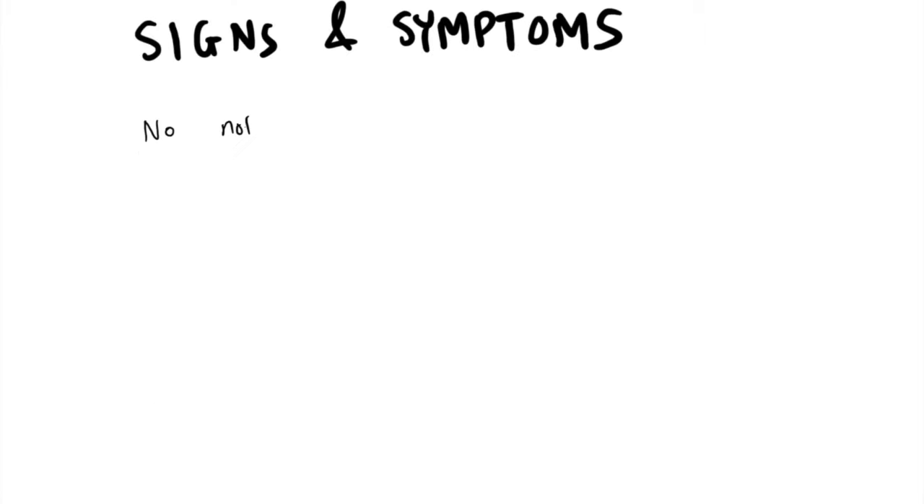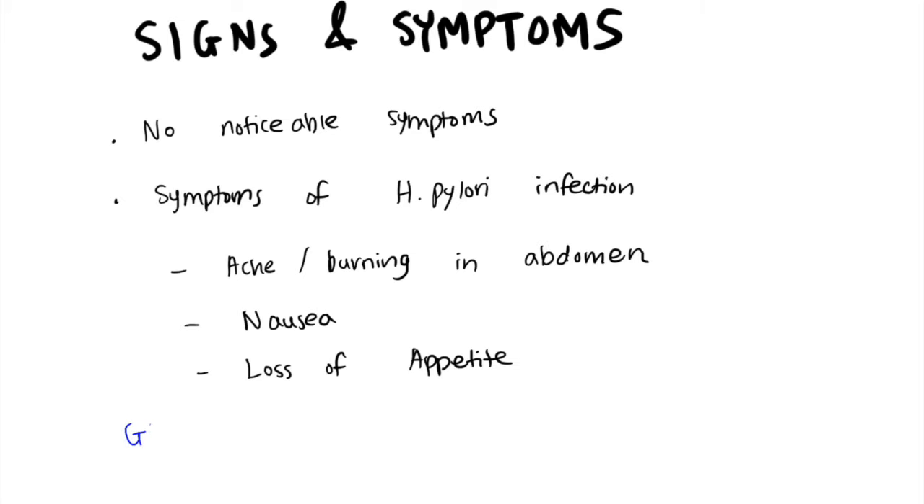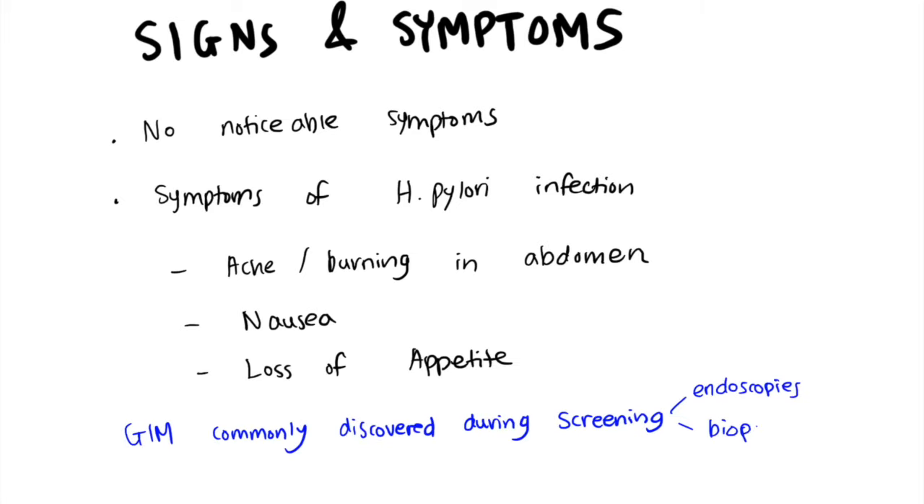Signs and symptoms. There are no noticeable symptoms of GIM, but some people may develop symptoms caused by H. pylori infection. These may include an ache or burning pain in your abdomen, nausea, and loss of appetite. Due to the absence of symptoms, GIM is commonly discovered during screening through endoscopy and biopsies.